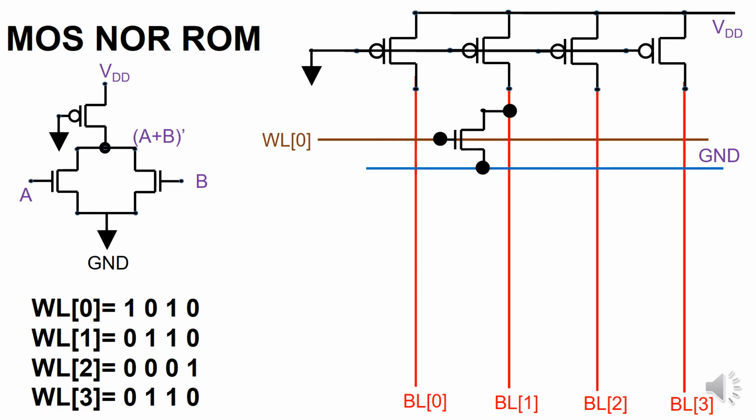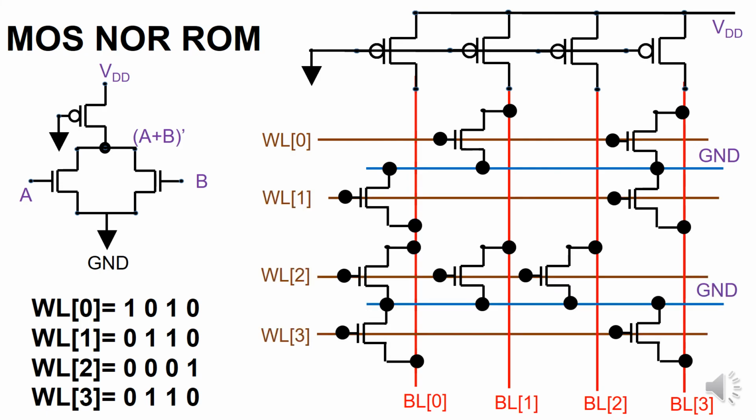So bit line 1 will go to 0 provided word line 0 is high. Similarly, bit line 3 will go low provided word line 0 is high. It means here we are using an active high decoder. In a similar way, we can implement the entire logic.